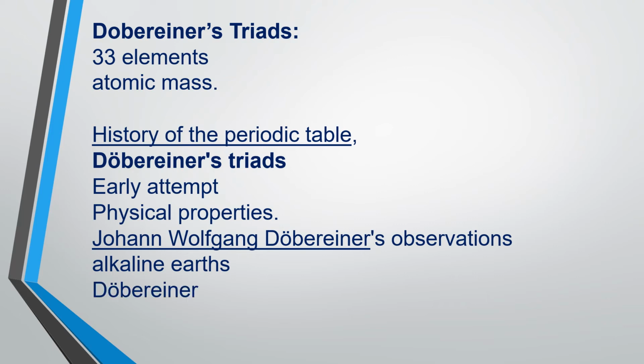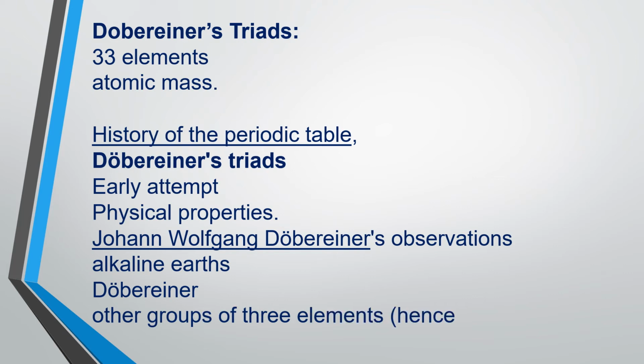By the year 1829, Dobereiner had found other groups of three elements. Three elements are there, so that's why we use the word triads. They have similar physical properties. According to this, we can say a law was given by Dobereiner.